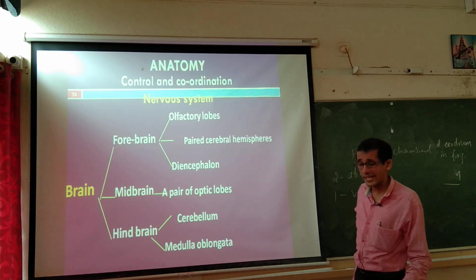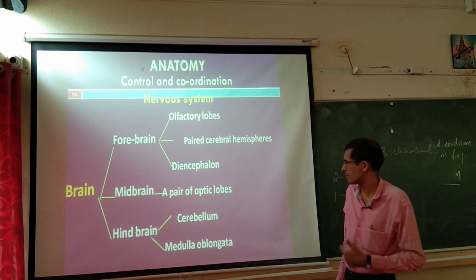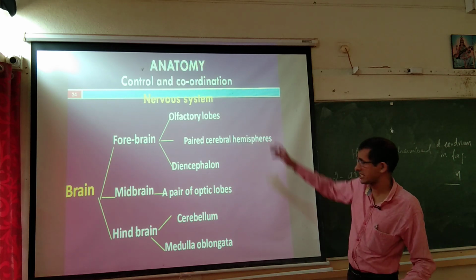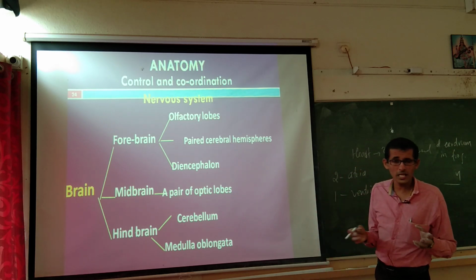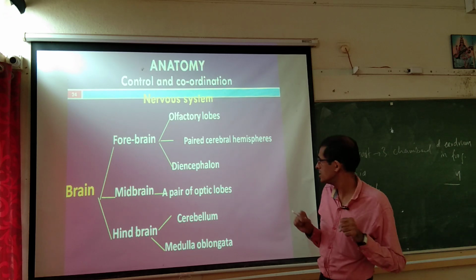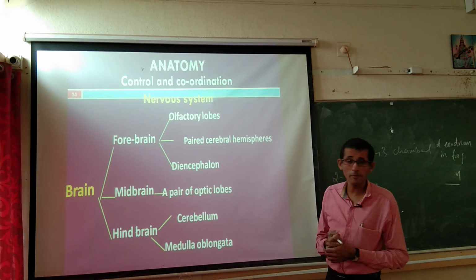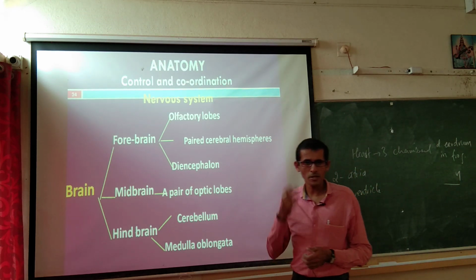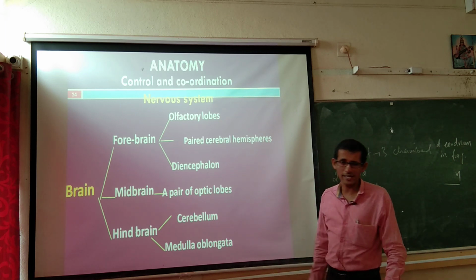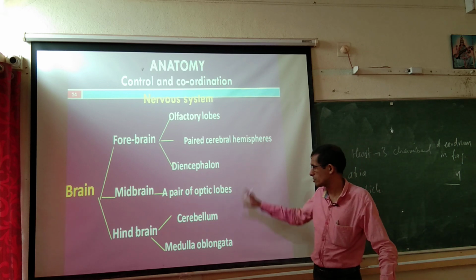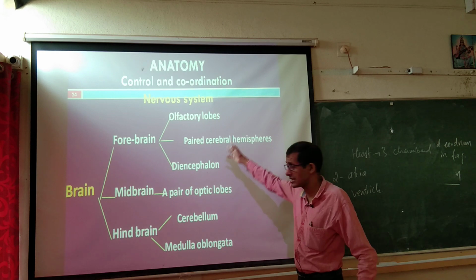Then brain, if you take, it is divided into forebrain, midbrain and hindbrain. Same condition in our case. Forebrain is with olfactory lobes, that is for smelling, paired cerebral hemisphere, right cerebral hemisphere and left cerebral hemisphere, and diencephalon is present, forebrain portion. And midbrain, a pair of optic lobes with respect to the vision purpose. Hindbrain, it is having cerebellum and medulla oblongata. So the brain portion is divided into forebrain, midbrain and hindbrain, and their individual units.